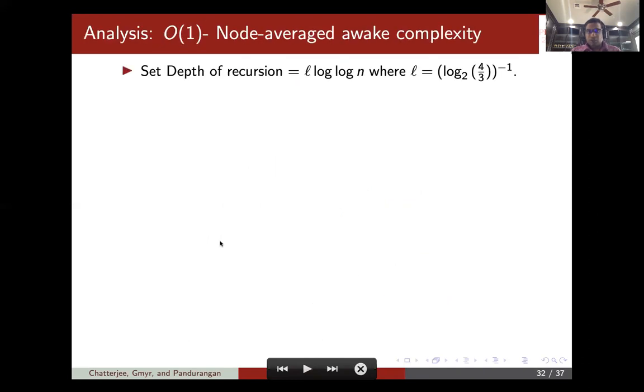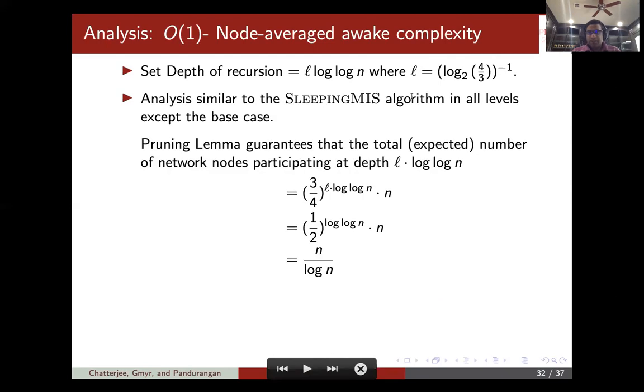We set the depth of recursion to be L log n, and if you do the math, the best L is 1 over log base 2 of 4/3. The analysis is exactly the same as the sleeping MIS algorithm at all levels except the base case.